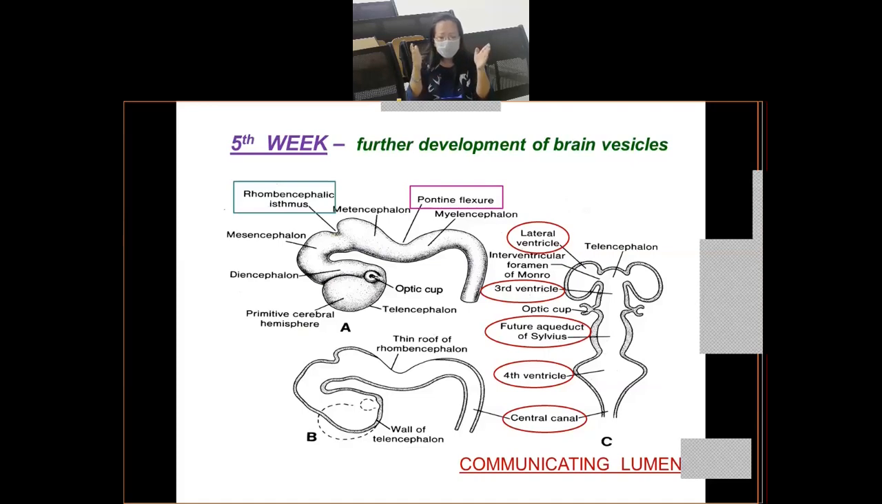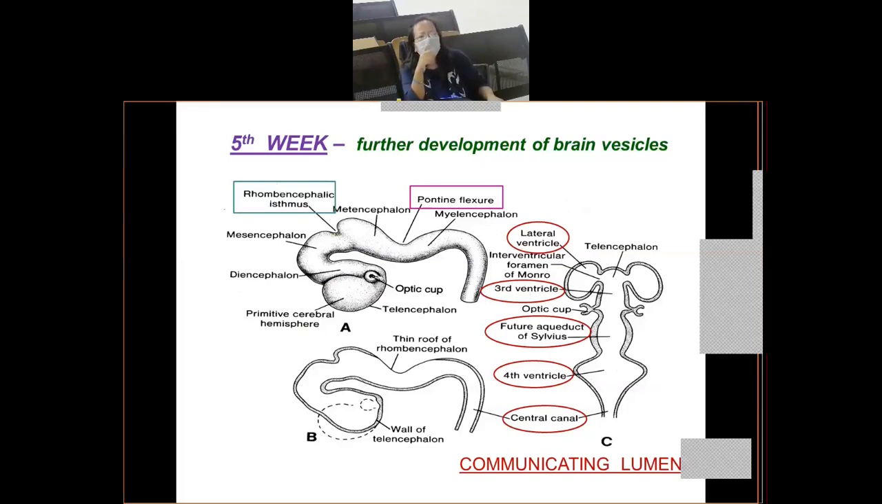So these regions are all getting demarcated, because now they're going to form specific regions of the brain. So the junction is now being formed. Clear? I hope it is clear. Now you come to slide C.